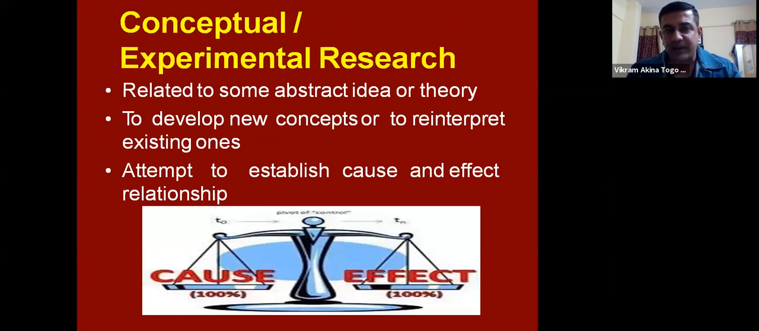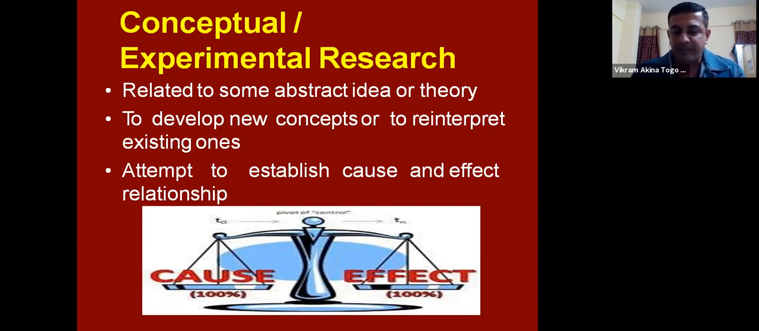Okay, conceptual or experimental research. As the name says, these are the researches where we have got a theory and an idea, and we are trying to reinterpret the existing ones by multiple iterations. For example, in a lab, we are trying to do a chemical analysis and trying to find out new readings. We have got some independent variables which are dependent on the dependent variables, and we are trying to find out the effect of one variable on the other.